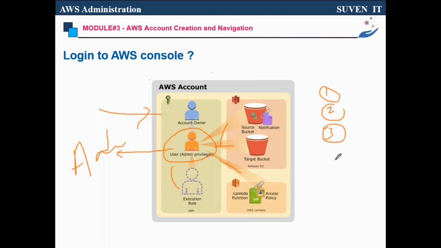Do you remember we created the billing information, and while creating it there is a support option, like free tier or what kind of support you want, that you can select. That is also handled only by the super user. We are not eligible to do anything with that. So I hope everyone understands.